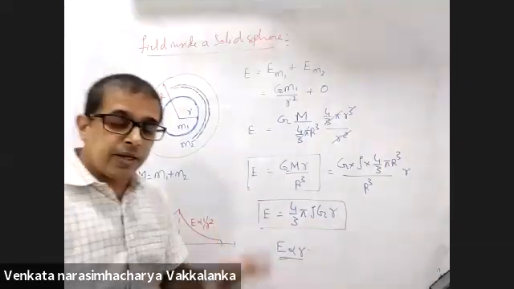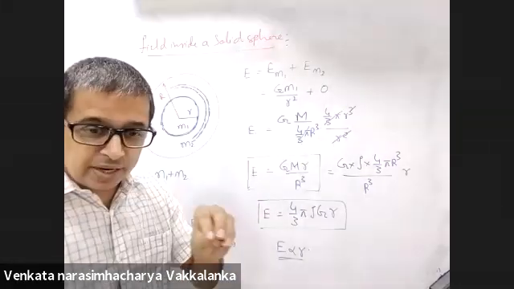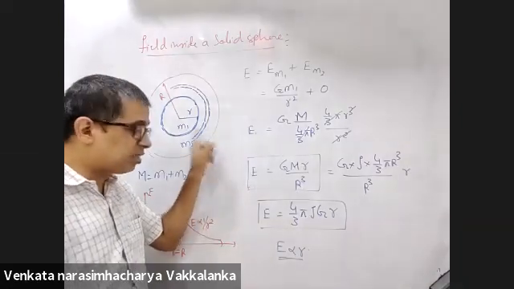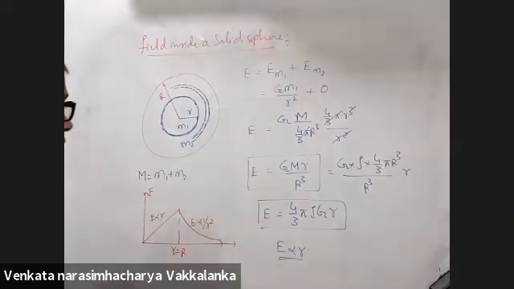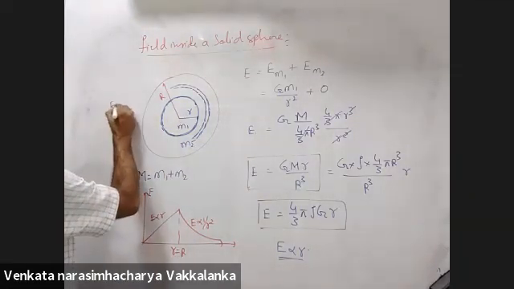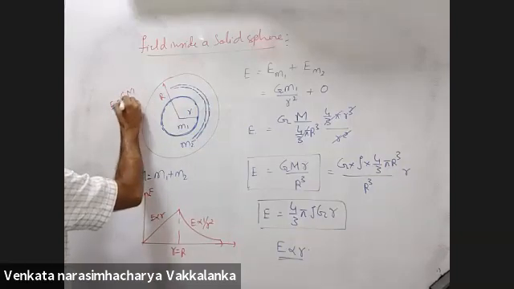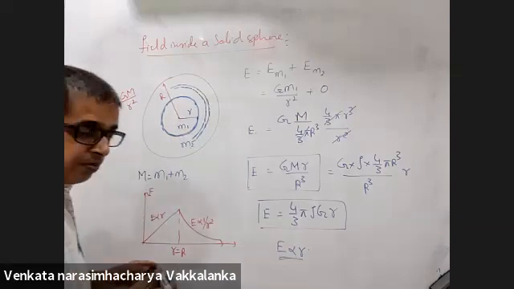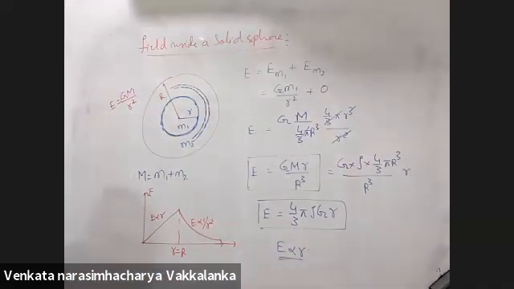Just as you remember outside, inside, everywhere for a hollow sphere, for a solid sphere also you'll have to remember outside as well as inside. Outside the solid sphere, field is GM by r square. For any external point, whole of the mass appears to be concentrated at the center.